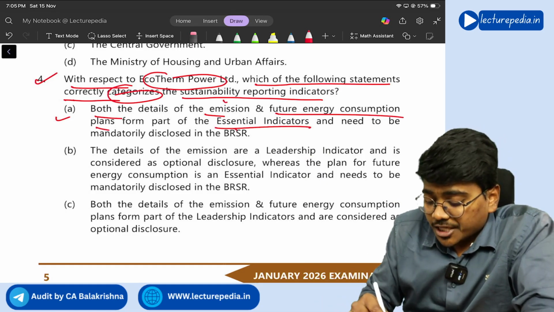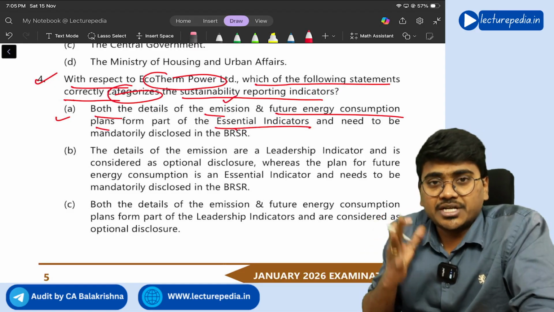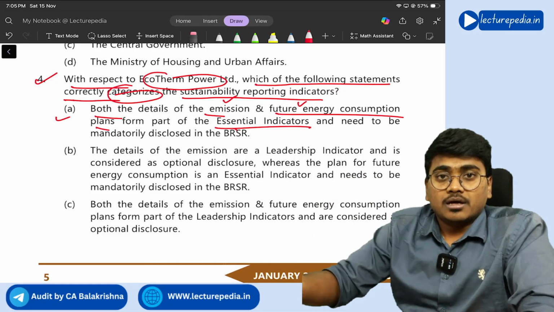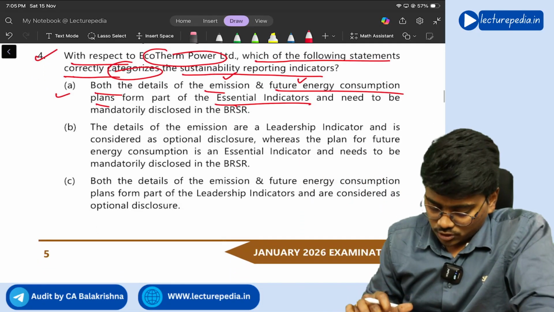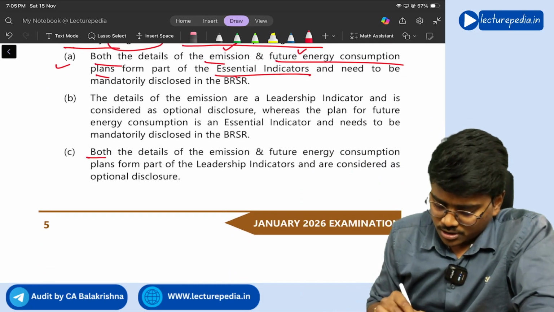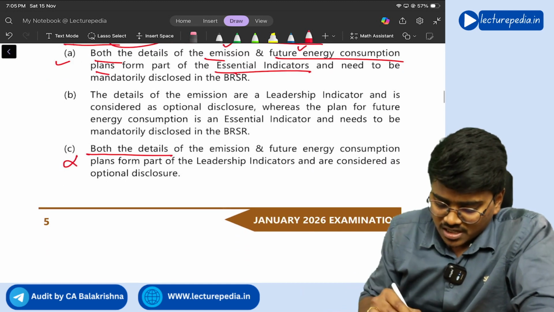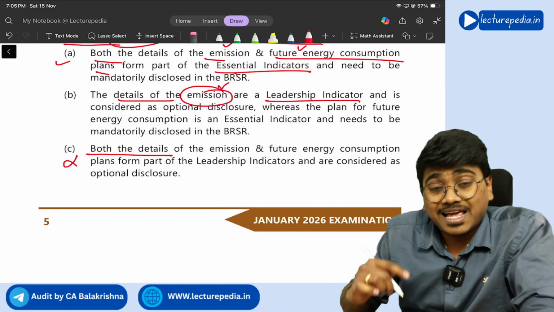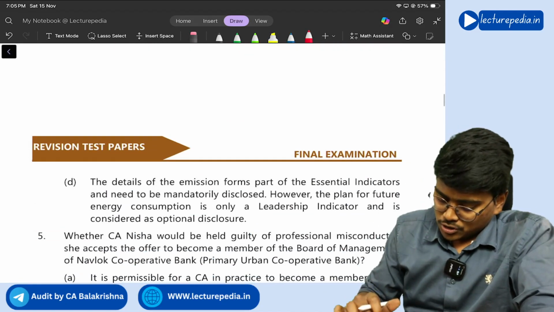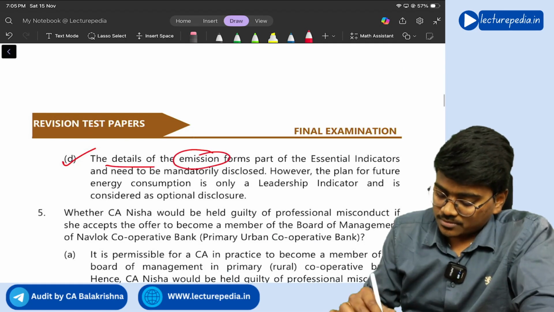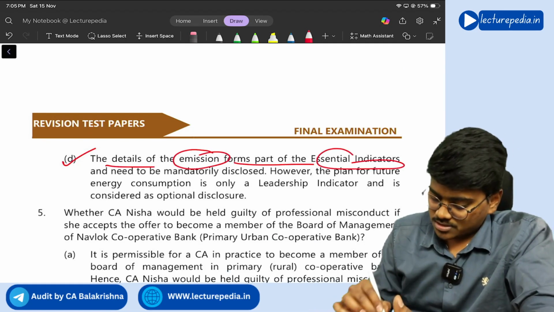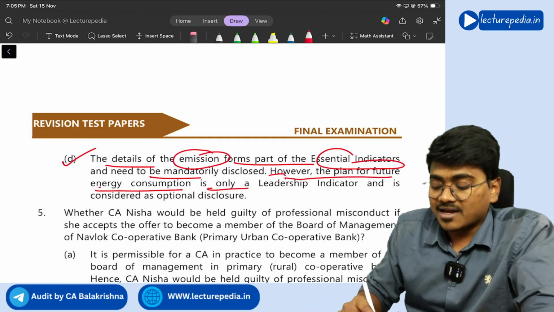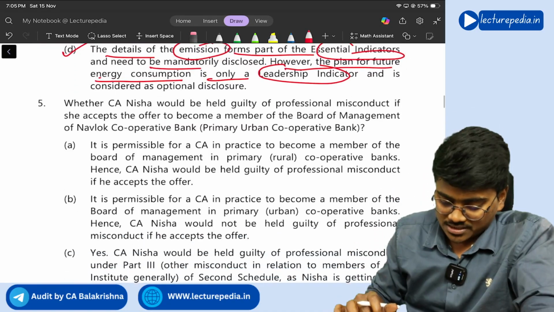No, emission in the current period is an essential indicator, future energy consumption forecast is a leadership indicator, right? So this is also wrong. Details of emission are leadership indicator, it seems. No, details of emission are essential indicators. So option D is correct. Details of emission form part of essential indicators, need to be mandatorily disclosed. However, the plan for future energy consumption is only a leadership indicator, right?